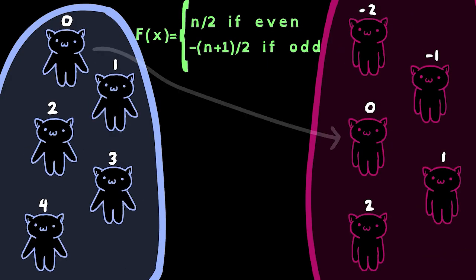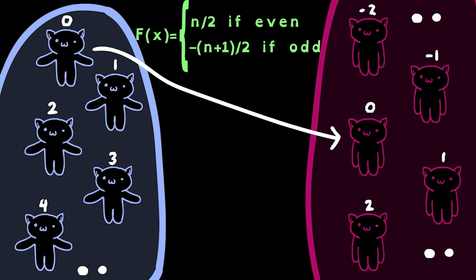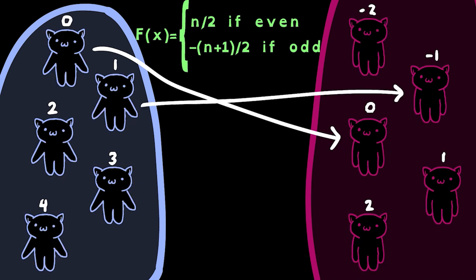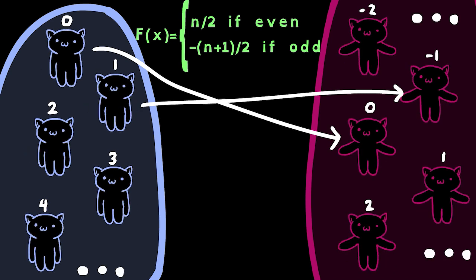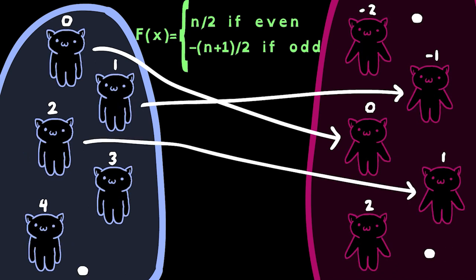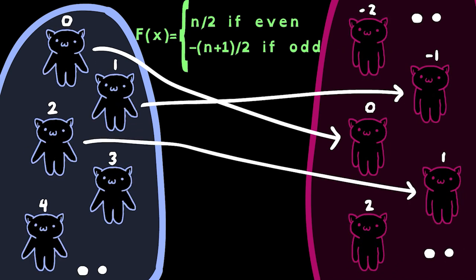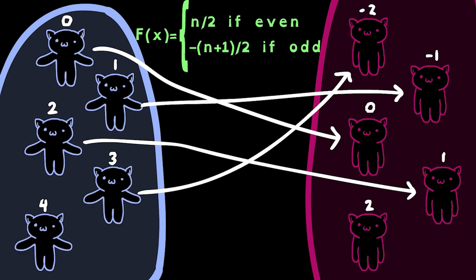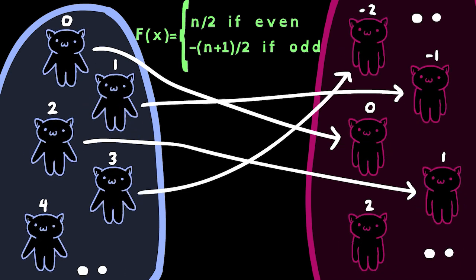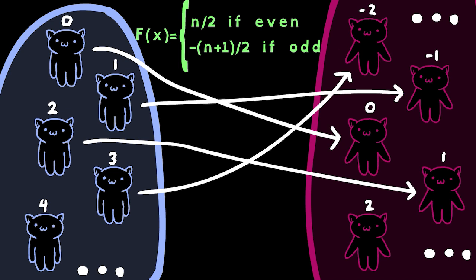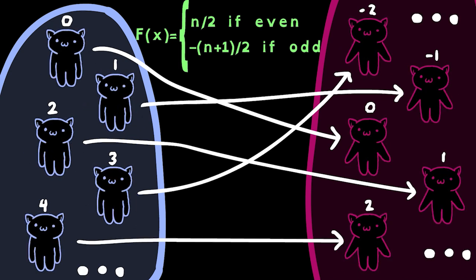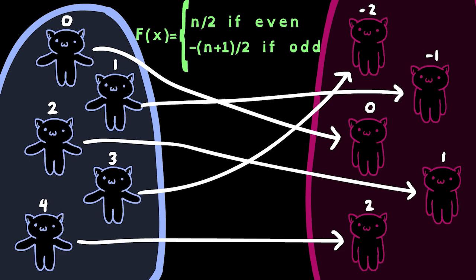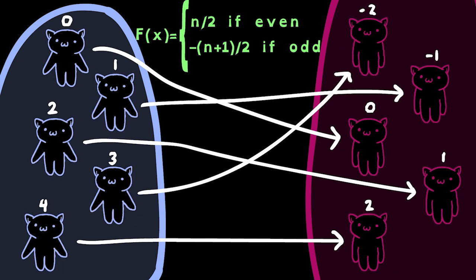Using this function, 0 is even, so it would map to 0 over 2, which is 0. 1 is odd, so it would map to negative 1 plus 1 over 2, which is negative 1. 2 is even, so it would map to 2 over 2, which is 1. 3 is odd, so it would map to negative 3 plus 1 over 2, which is negative 2. Therefore, the overall mapping switches between positive and negative integers, but it does form a bijection, and thus the natural numbers and the integers have the same size.